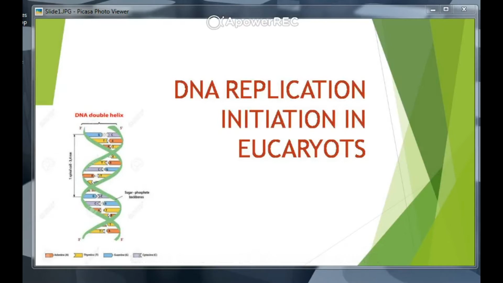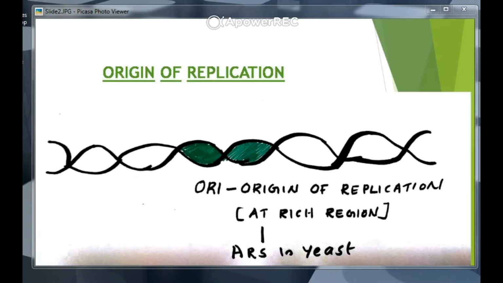Okay, let's get started. In this video tutorial, we are discussing DNA replication initiation in eukaryotes. In our previous video, we discussed DNA replication in prokaryotes. Look at this picture. You can see that DNA is linear in eukaryotes, having two strands running in opposite directions. There is a specific site called the Ori site in eukaryotes where replication starts.